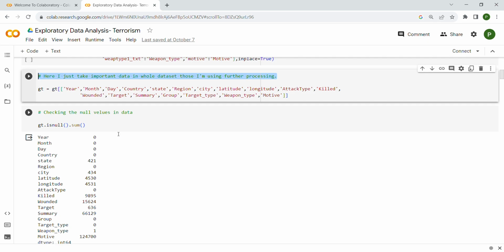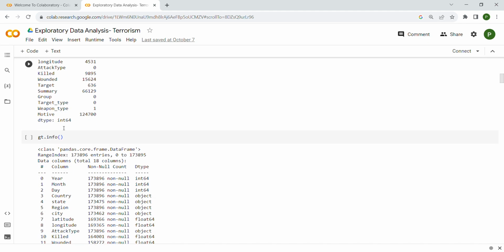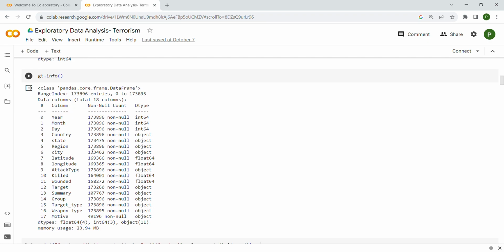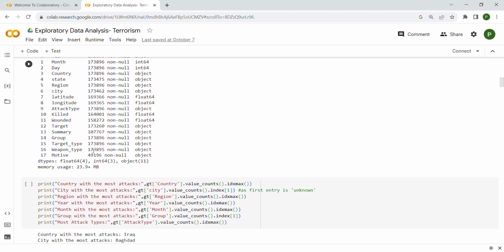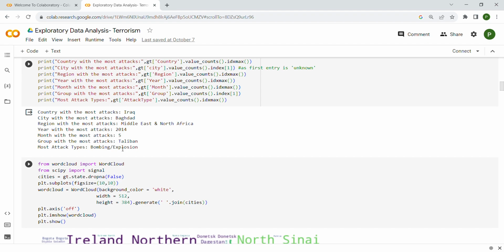Then I get the null values, searching for which columns have null values or not, and then use the info function to get detailed information about the dataset. Then I print the country with the most attacks, the city with the most attacks, the region, year, month, the group with the most attacks, and the most common attack types. We are getting the output.